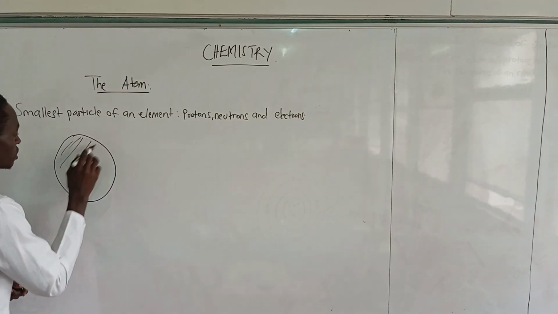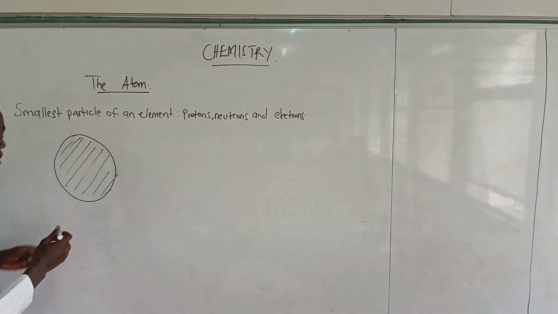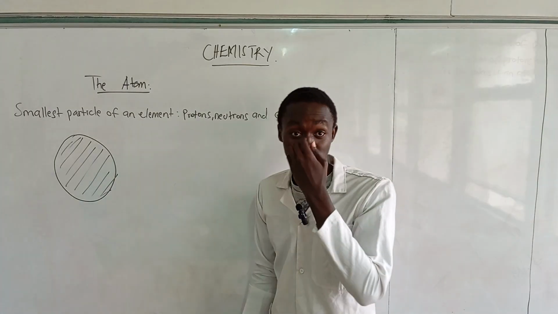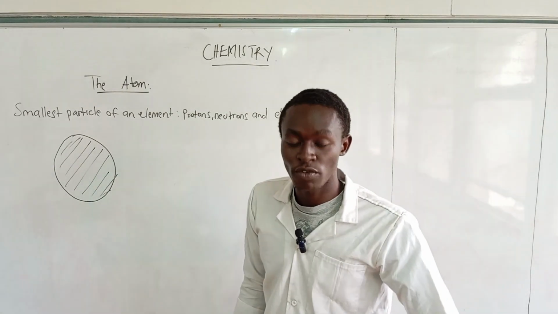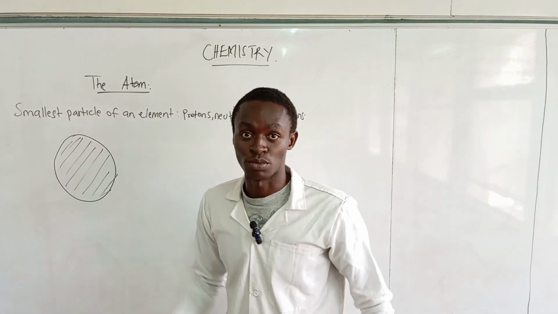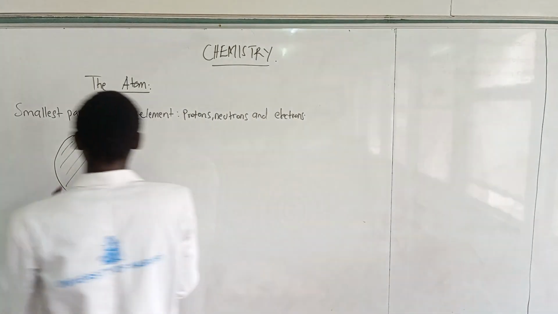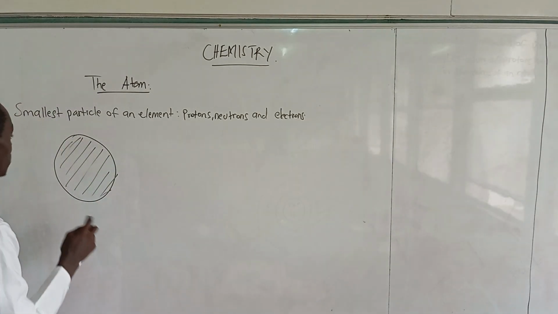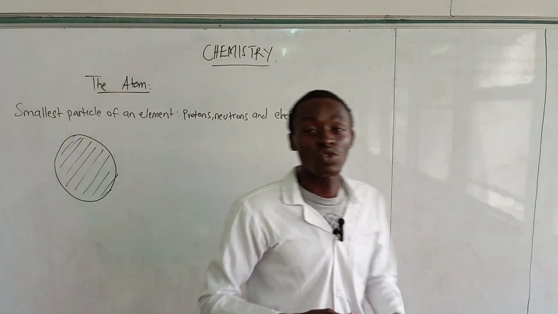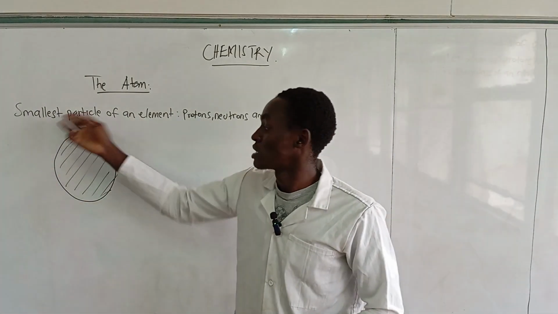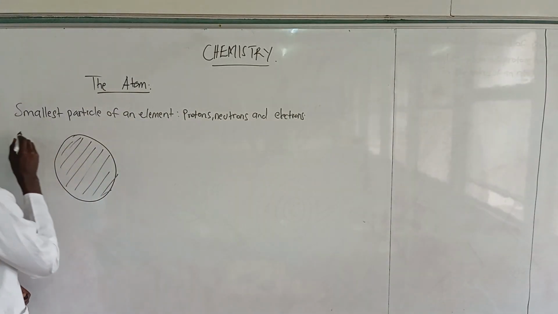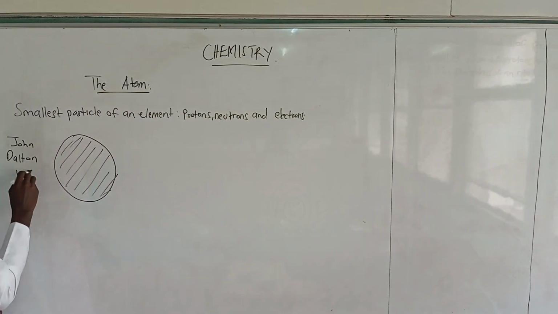According to John Dalton, this is how the atom looks, and from his theory, he said that this is the smallest particle of an element, which is right, but his theory could not explain the subatomic particles that make up the atom. According to him, the atom was just like a marble. You know how a marble looks, just circular with something in it. His theory could not explain the subatomic particles present in the atom. That was John Dalton in the year 1808.